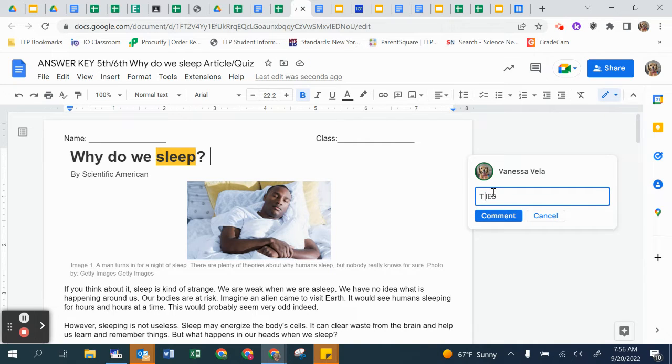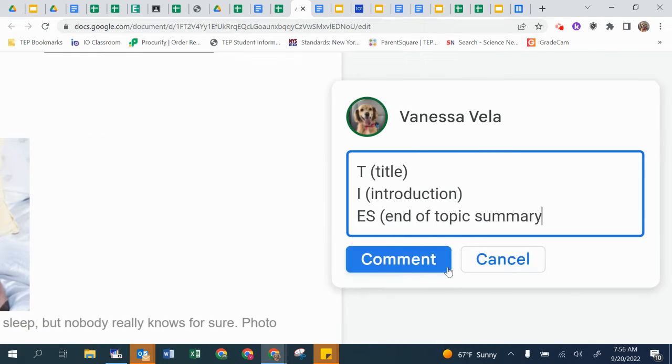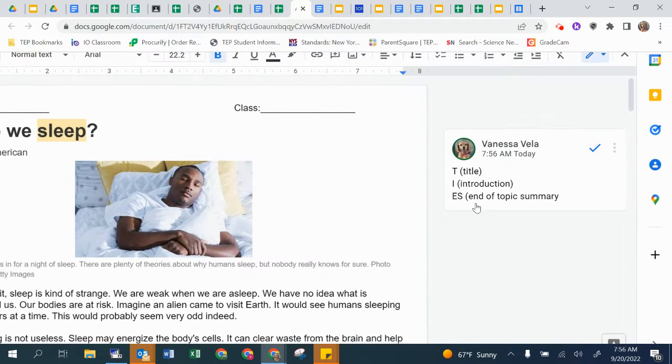So the T stands for the title. Write this down on the paper right here. The I stands for the introduction, usually the first paragraph or the first two, depending on how short they are. The E and the S stand for end of topic summary. Okay, so you can zoom in on this, and that's what you would comment on. Awesome, that's added for you here.